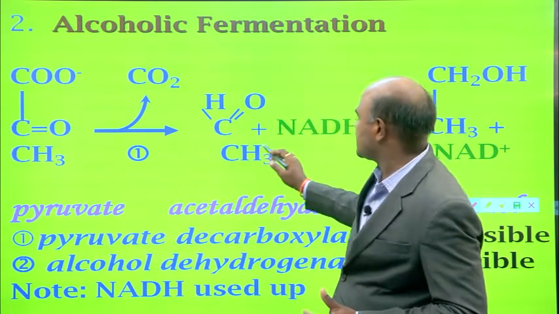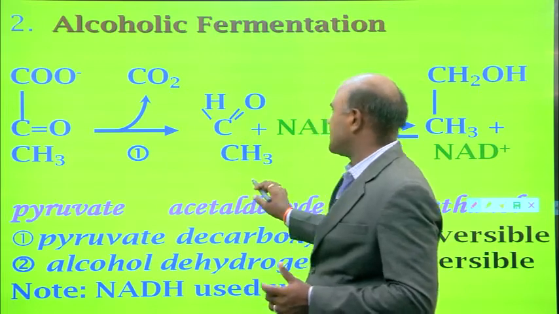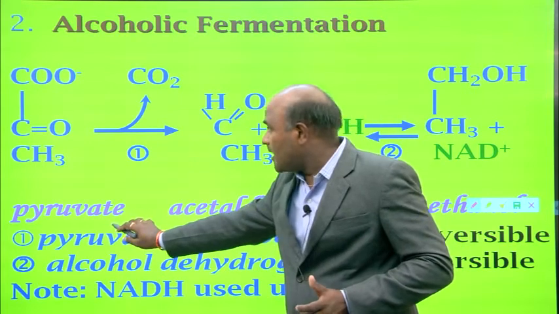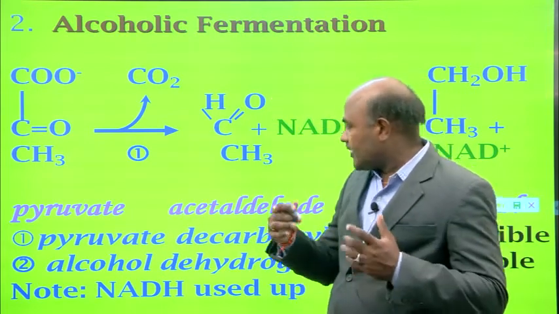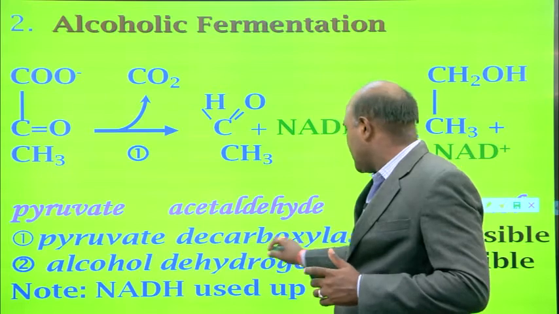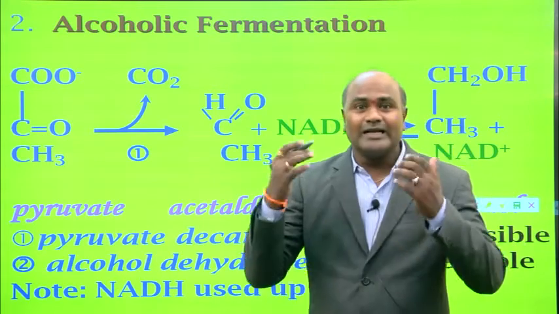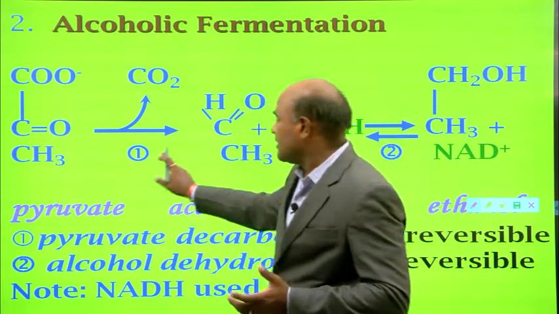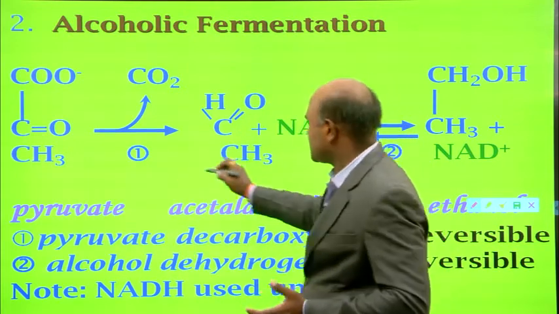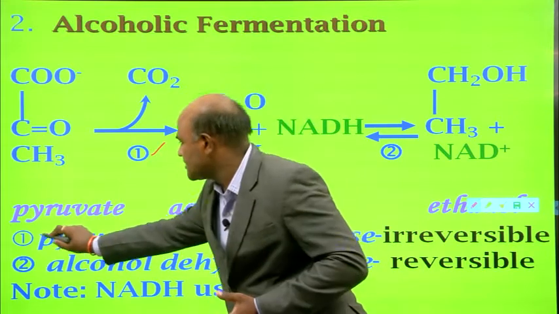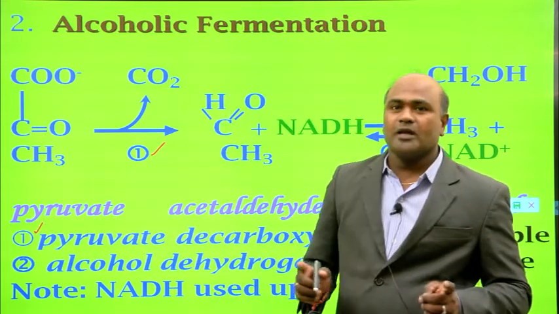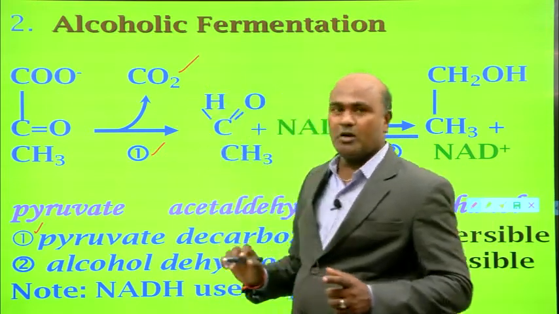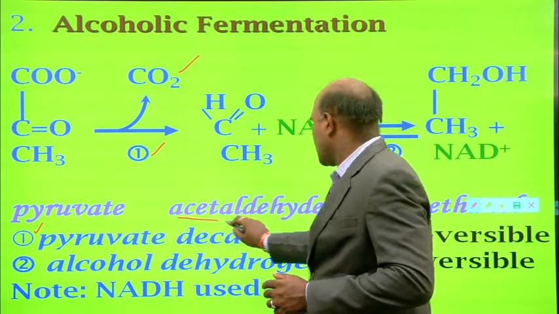Pyruvate produces CH double bond 1 CH3. This is acetaldehyde. So pyruvate, in the presence of the enzyme pyruvate decarboxylase, loses one CO2 molecule and produces acetaldehyde.